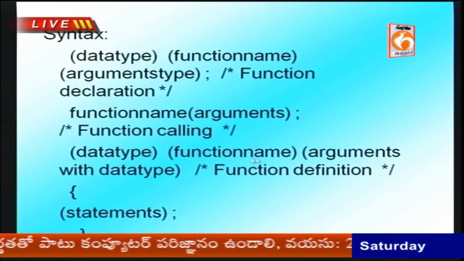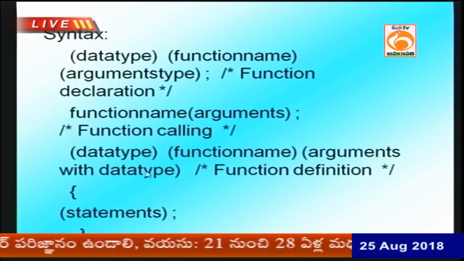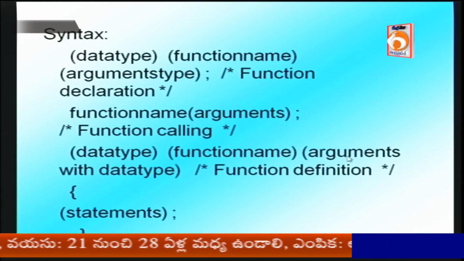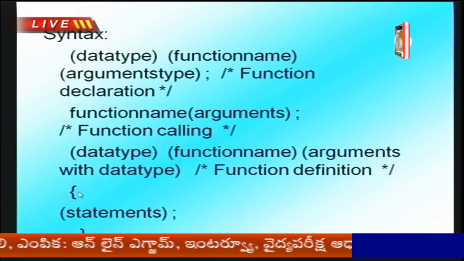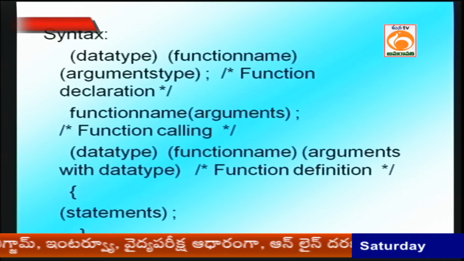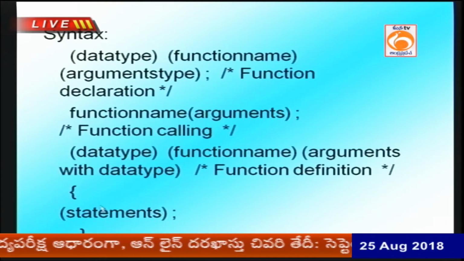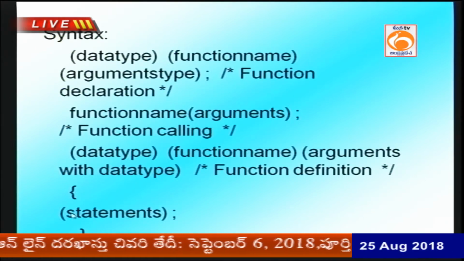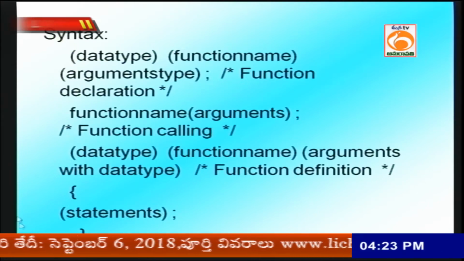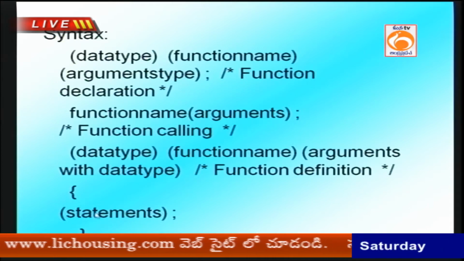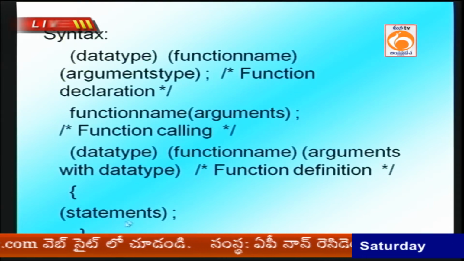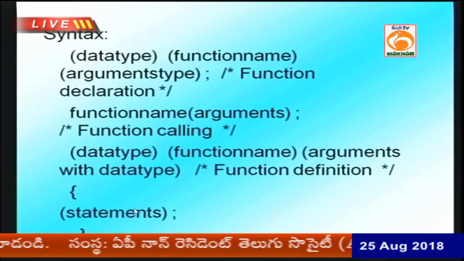After that, the function name, with arguments and data types. Open the parenthesis, the function body opens, and at the end of the body close it. Open the flower bracket, close the flower bracket, and in the middle some set of statements. It is called the function body.